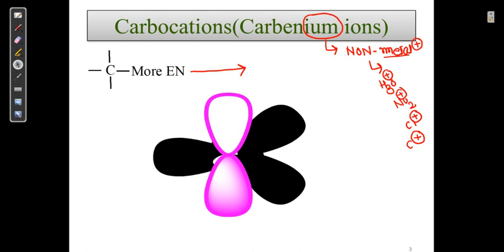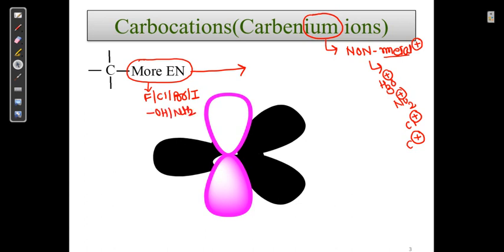Basically, a carbocation is formed when we have more electronegative elements. Regarding electronegativity, I have already explained in the inductive effect concept which are the electronegative elements. Basically, I am writing here F, Cl, Br, I, OH, NH2.